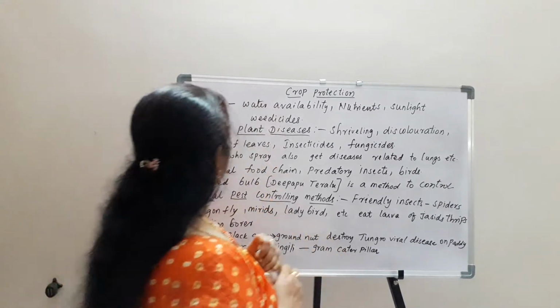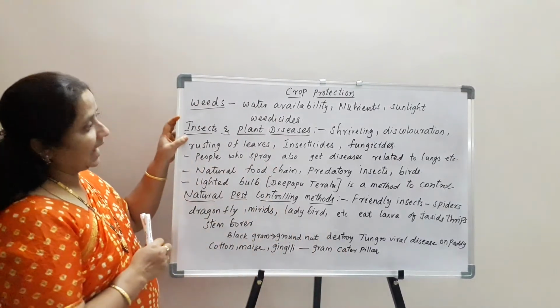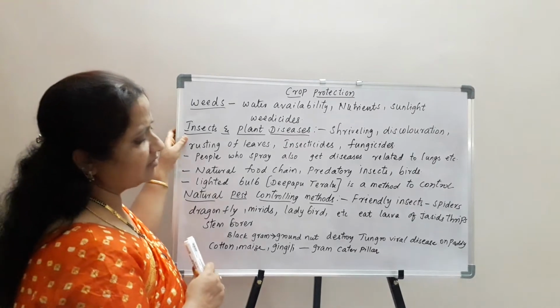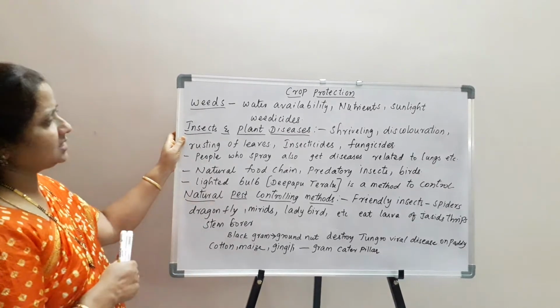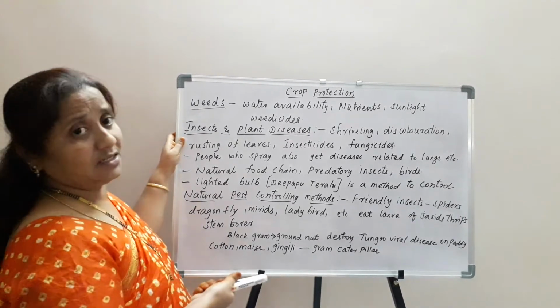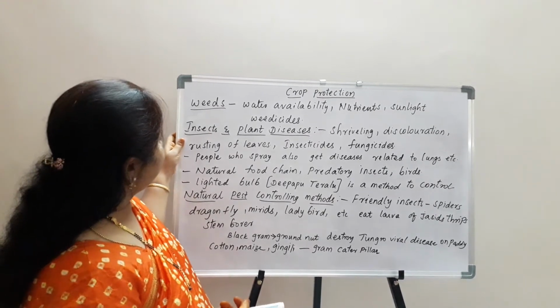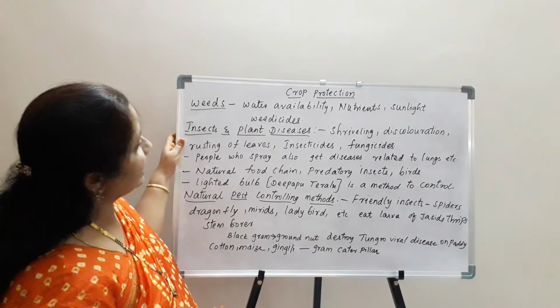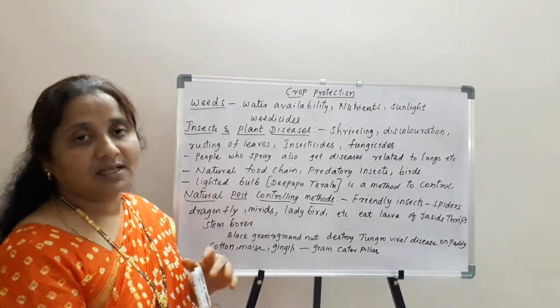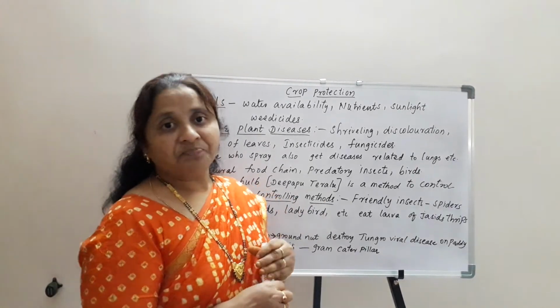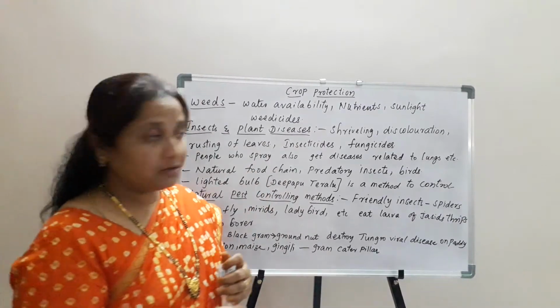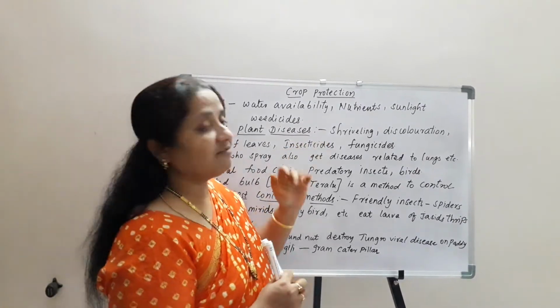Next, coming to insect and plant diseases. There are different types of plant diseases caused by insects as well as microorganisms. As we know, there are different types of insecticides and fungicides which destroy the insects and microorganisms. But it is not good to use these insecticides and fungicides all the time.